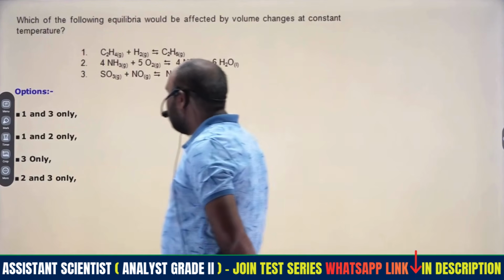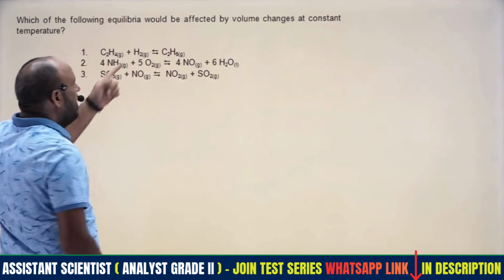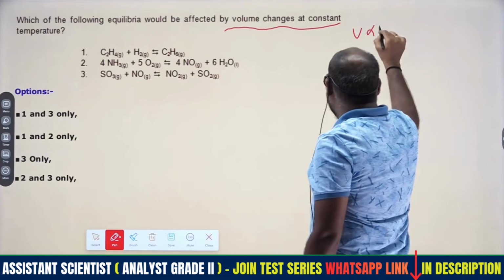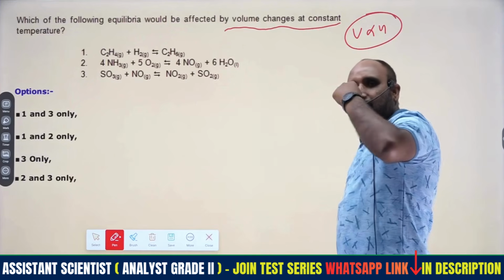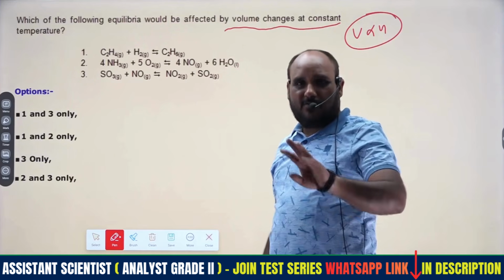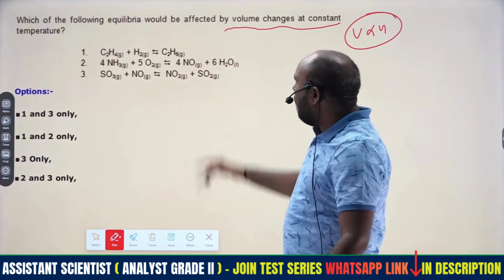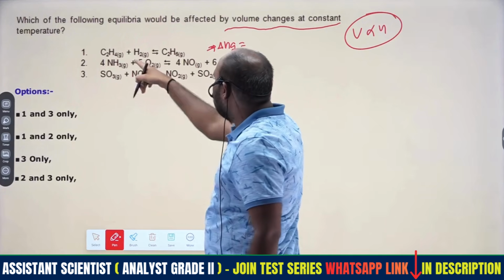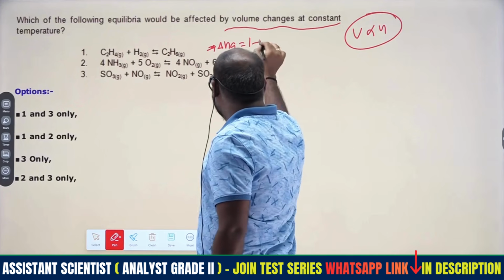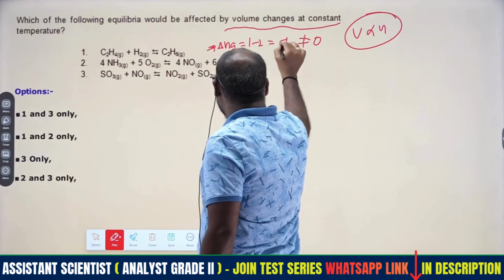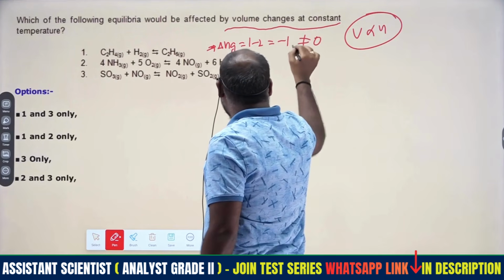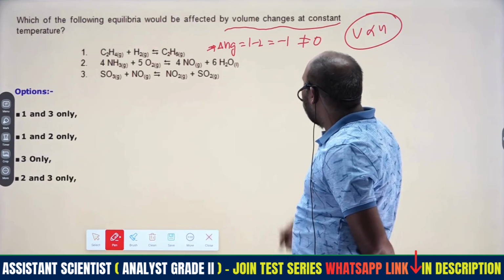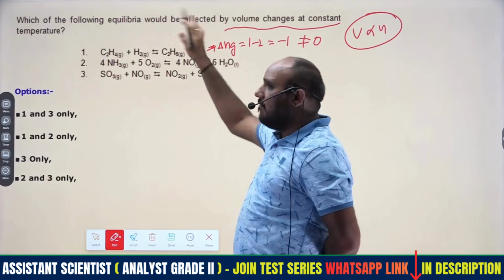Coming to the next part, such an interesting question it is. Volume changes are related to the number of moles. If the number of moles is constant, volume will be constant. If the number of moles changes, volume changes. Out of these 3 reactions, in the first, delta Ng is 1 minus 2, that is minus 1, which is not equal to 0. Delta Ng not equal to 0 means the equilibrium will be affected by volume changes. As we change the volume, this equilibrium will be shifted.